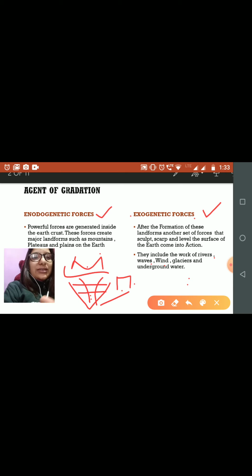So these are the agents of gradation. Gradation, as I just said, is the process that levels the land and includes the simultaneous removal and deposition of earth particles. The agents of gradation are river, wave, wind, glacier and underground water.